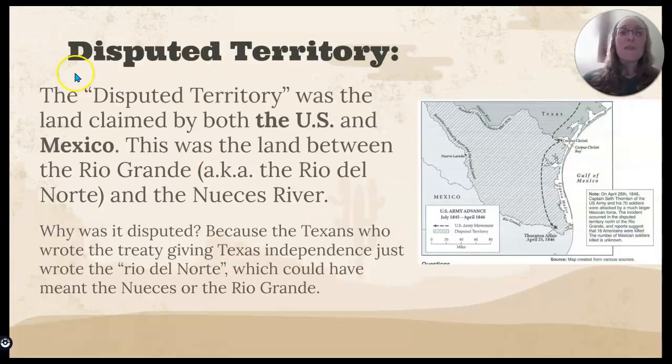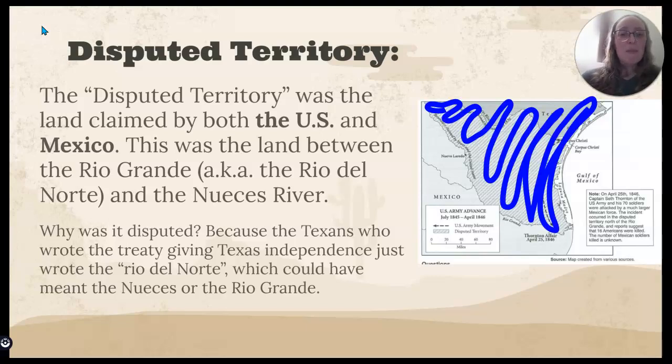So let's get going. First of all, remember the disputed territory was the land claimed by both the U.S. and Mexico. So this is the land between the Rio Grande and the Nueces River. Here it's called the Rio del Norte by President Polk. But the reason this land was disputed is because the Texans who wrote the treaty giving Texas independence just wrote the Rio del Norte. But both of these rivers were sometimes called the Rio del Norte by the people who lived there locally. So it was unclear which river they really meant.